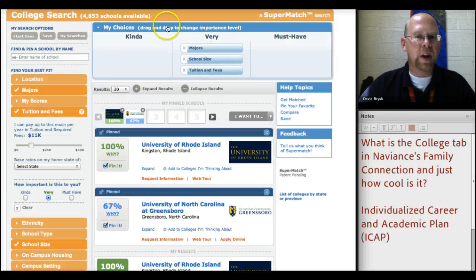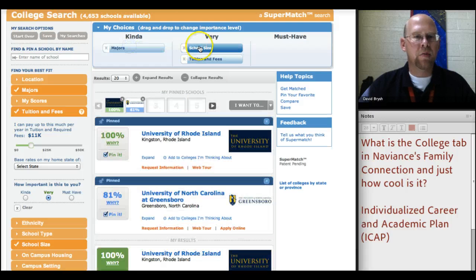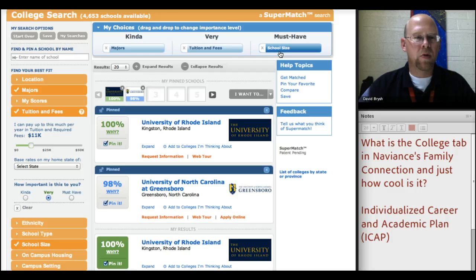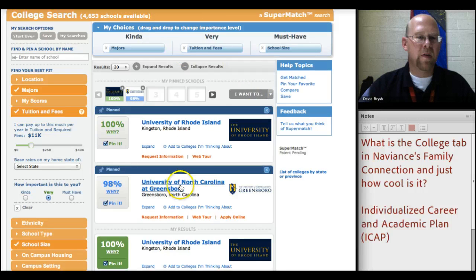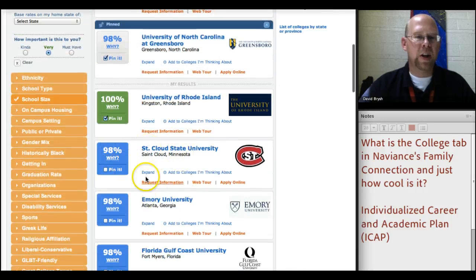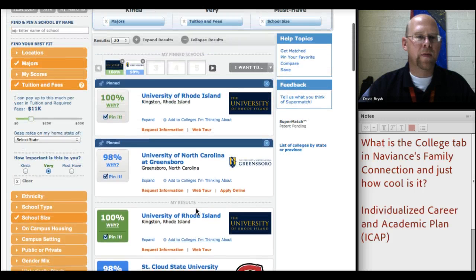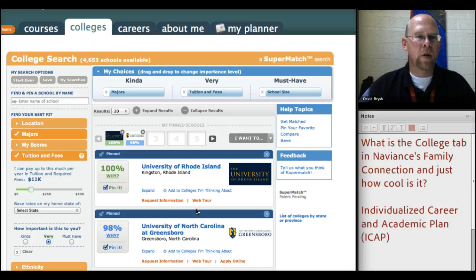The other interesting thing is at the very top, once you have some criteria, you can move them around into what you consider to be the most important things and the least important things. And that'll change the percentages down here and what schools it chooses to put at the top. All right, and that basically covers the Supermatch College Search.